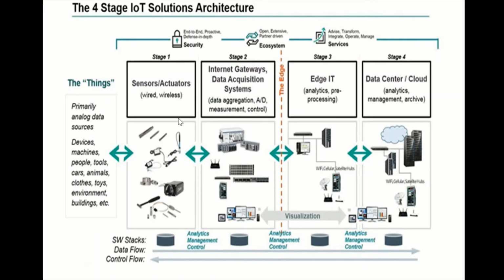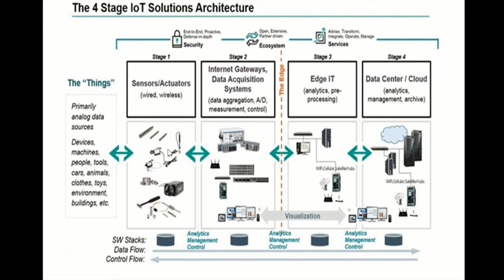This is an elaborated diagram, the 4-stage IoT solution architecture. The first stage is your sensors and actuators. As I already told, sensors or actuators are devices that are able to emit, accept and process data over the network, and these are connected through wired or wireless, and most sensors need connectivity.